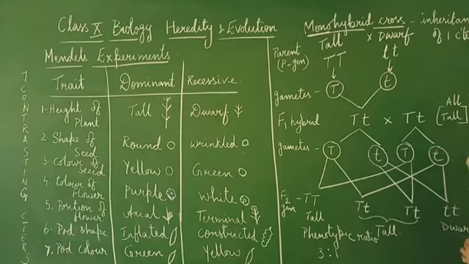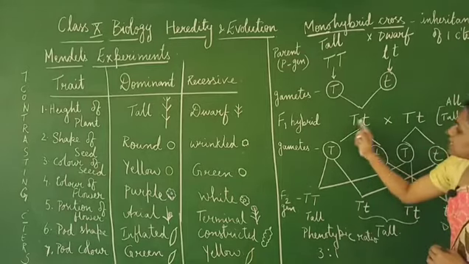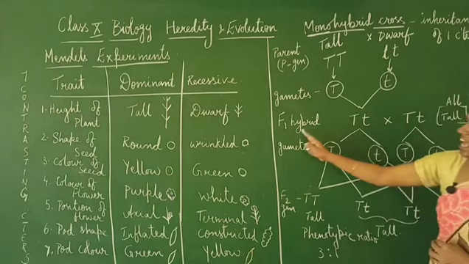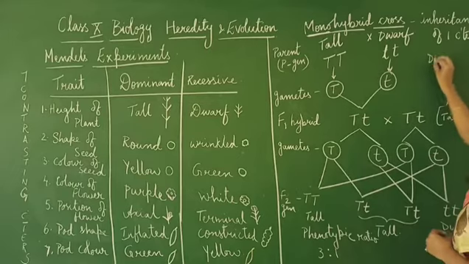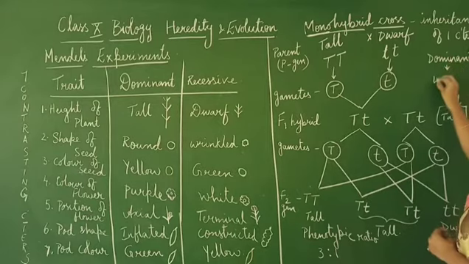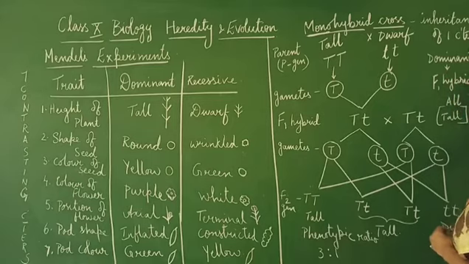So here the character that is being expressed in the F1 hybrid is called a dominant character. What do you mean by dominant character? That which is expressed in the F1 hybrid. Understood? The character that is expressed in the F1 hybrid is called the dominant character.